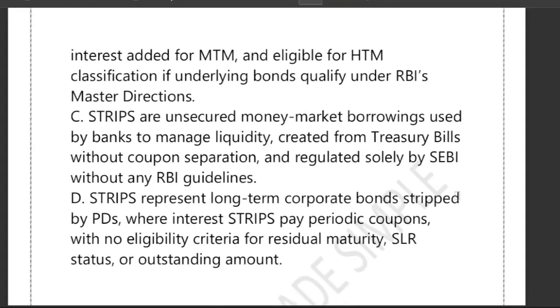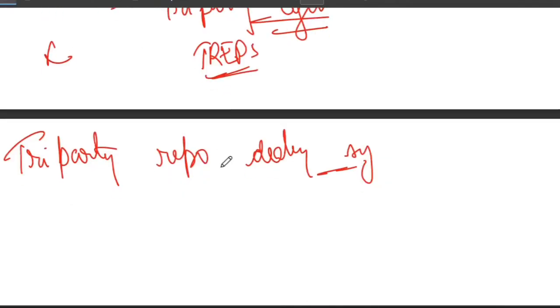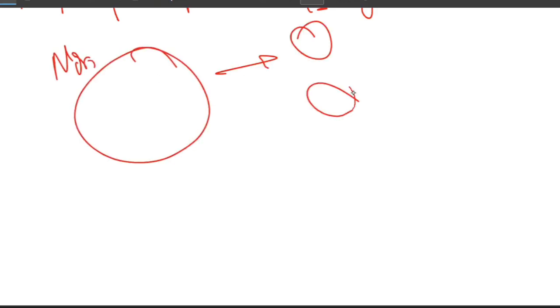STRIPS sound like a complex security, but it's actually very easy if you understand one simple thing. You take a normal bond, break it into pieces, and each piece becomes a zero coupon security. Suppose this is a normal bond. You break it into pieces, and each one becomes a zero coupon security.